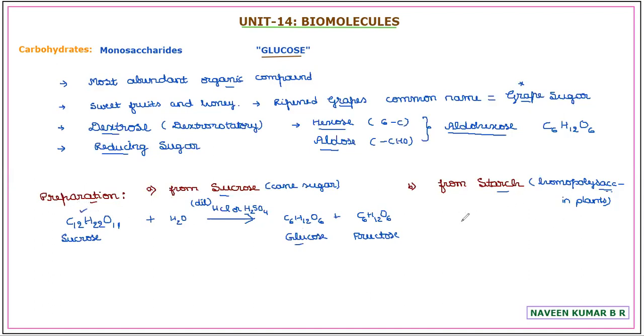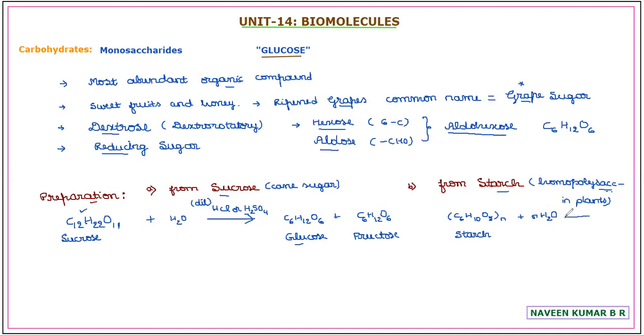Another method of preparing glucose is by using starch. Again, in starch, glucose will be the monomer. The actual formula of glucose is C6H12O6. As each glucose is involved in glycosidic linkage, (C6H10O5)n will be the representation formula for starch. Again, this with structure we'll learn in the continuation of the topic. Just to represent the starch, this n-time repetition of a monomer is seen in the starch. Again, starch is subjected to acid hydrolysis.